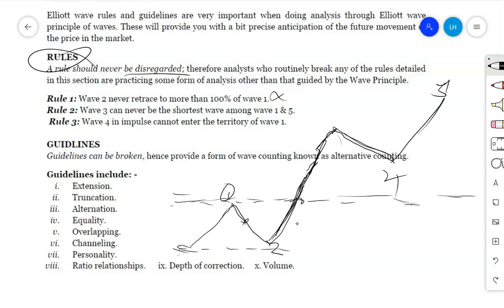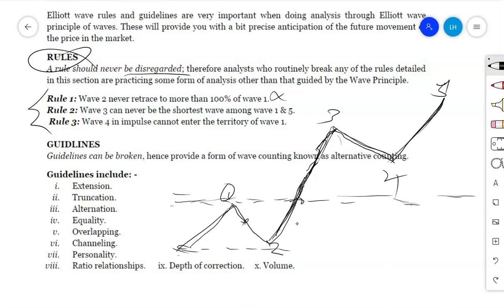Therefore, mainly at the basic level, we expect to see wave number 3 as the longest wave, traveling a longer distance compared to wave number 1 and wave number 5. But when we come to the advanced level, you'll find that wave number 3 is not necessarily always the longest.